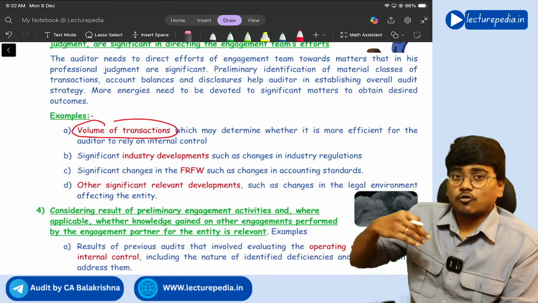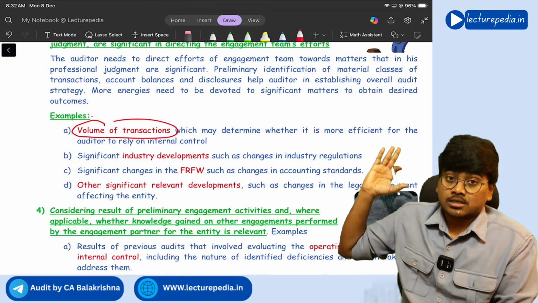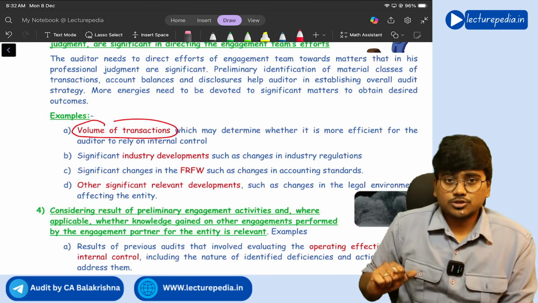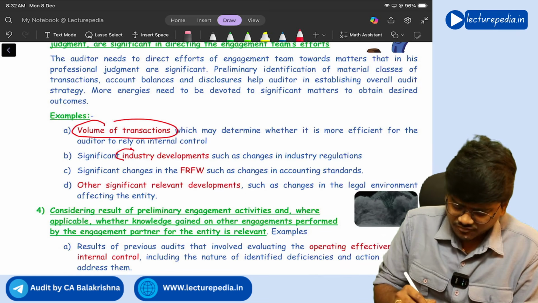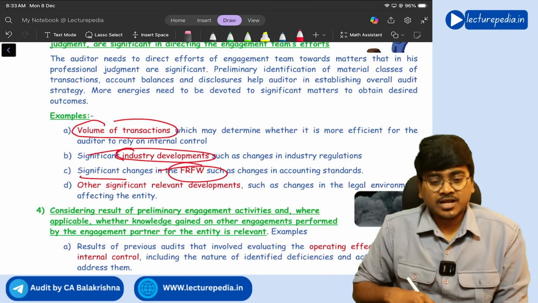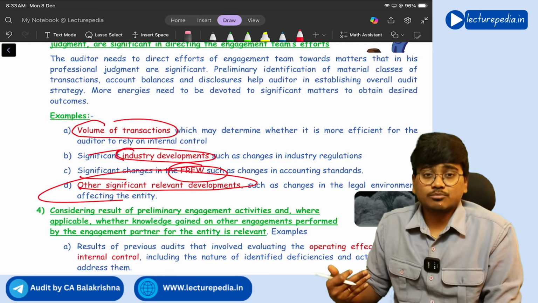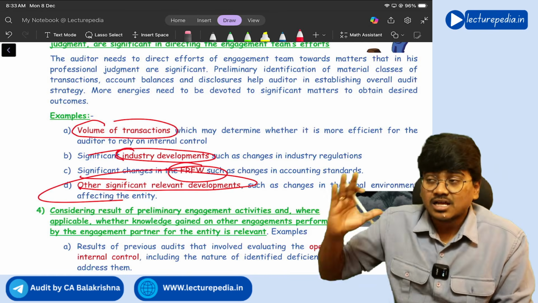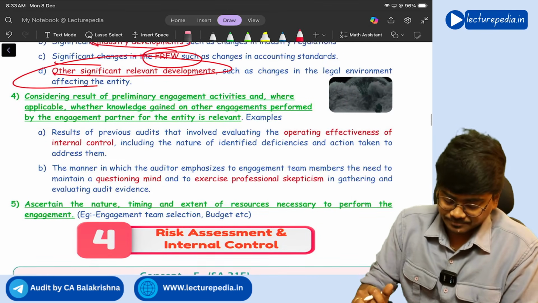If the volume of transactions in any area is more, then in that area the engagement team efforts should be directed more. Next, specific significant industry developments, significant changes in financial reporting framework, other significant relevant developments. These are some of the examples of areas where engagement team efforts will be directed more.